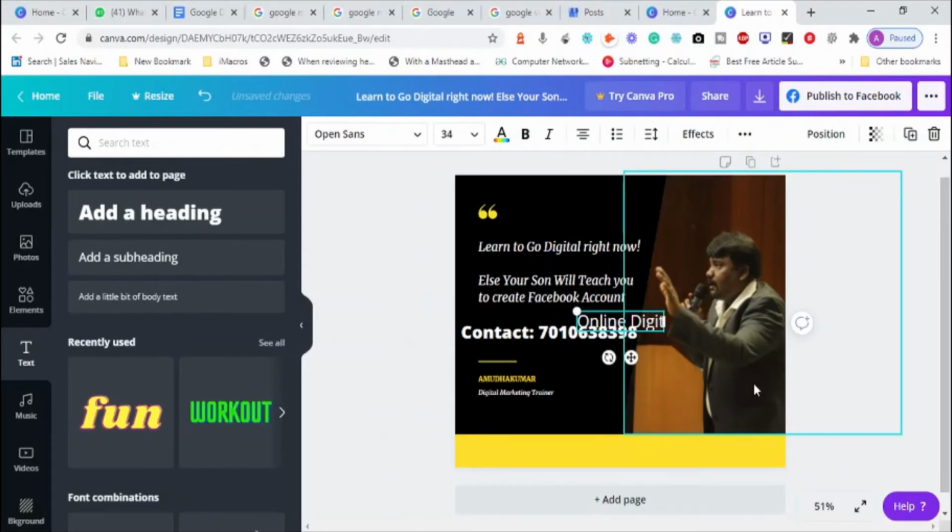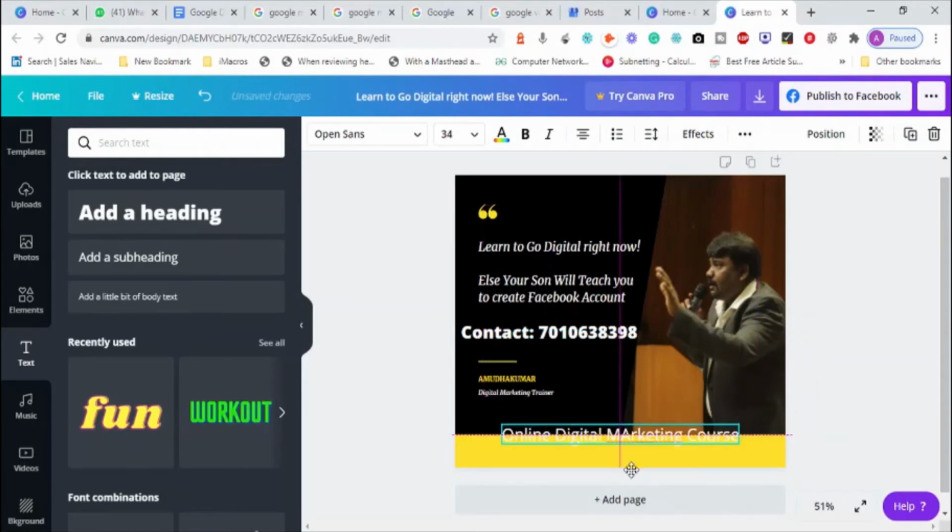I can simply drag it and put this at the bottom. So creating images is so easy that you can do it just like that.